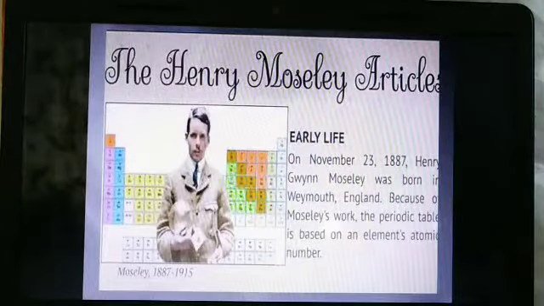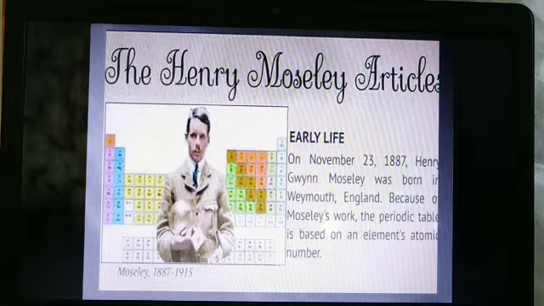Another scientist who followed Mendeleev was Henry Moseley. He was born on November 23, 1887, an English scientist, and Moseley's work on the periodic table was based on atomic number, not atomic masses. You could see his picture here. At a very young age he started his inventions and discoveries and started placing elements, learning about those elements.